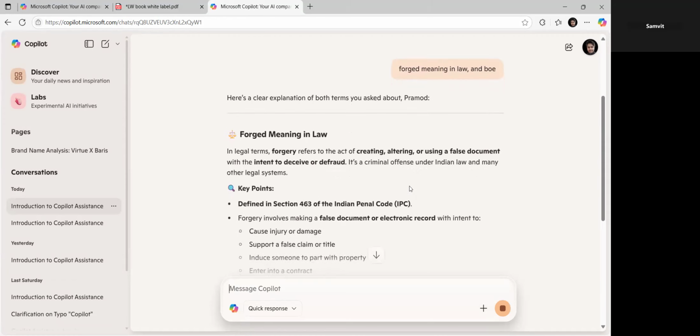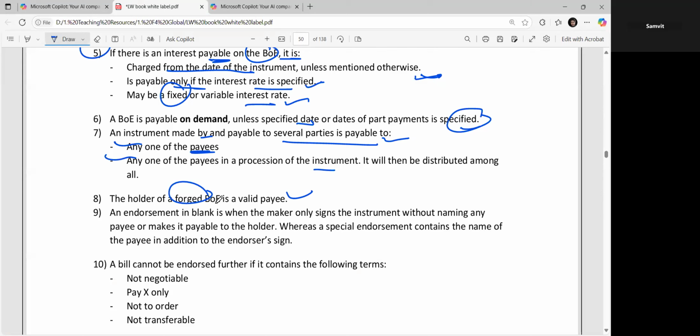Forgery means creating, altering, or using a false document. So ultimately, false documentation, a fake one. An endorsement in blank is when the maker only signs the instrument without naming any payee or makes it payable to the holder. Whereas a special endorsement contains the name of the payee in addition to the endorser's signature.